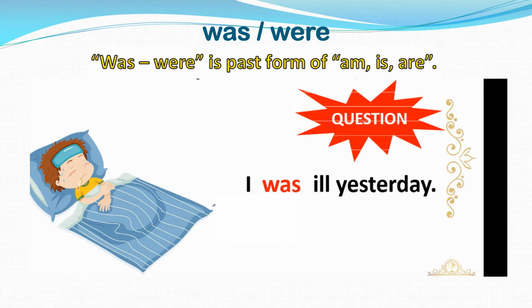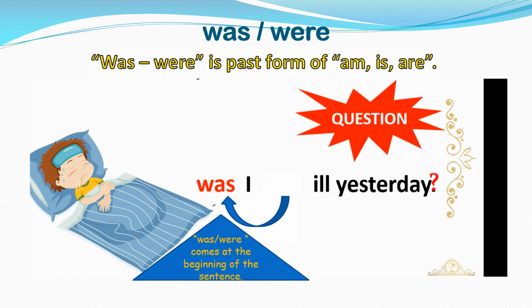Next, how to make a question. I was ill yesterday. So the question will be, I will take the was and bring it in the beginning. It will be, was I ill yesterday? And I put the question mark in the end. So was and were comes at the beginning of the sentence. Was I ill yesterday?